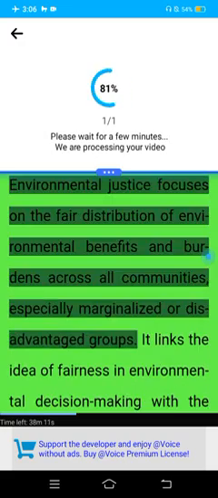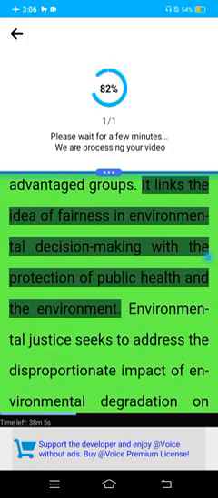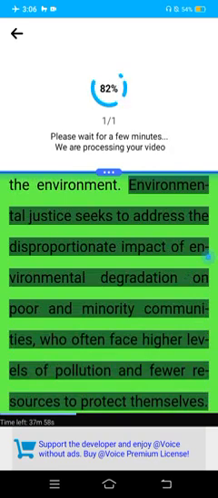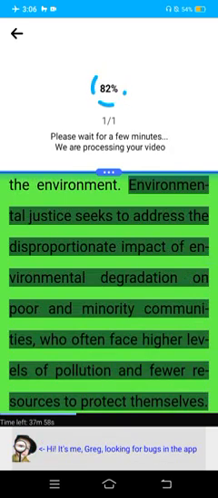Environmental justice. Environmental justice focuses on the fair distribution of environmental benefits and burdens across all communities, especially marginalized or disadvantaged groups. It links the idea of fairness in environmental decision-making with the protection of public health and the environment. Environmental justice seeks to address the disproportionate impact of environmental degradation on poor and minority communities, who often face higher levels of pollution and fewer resources to protect themselves. Sustainability ethics.